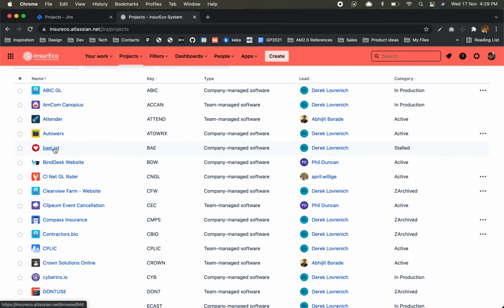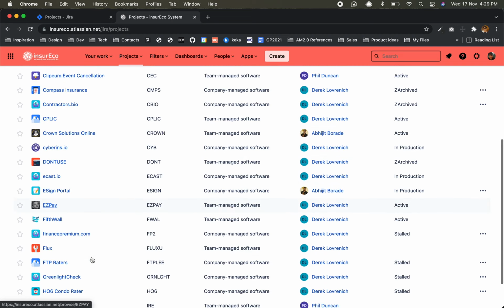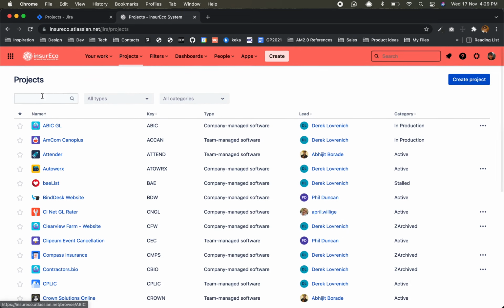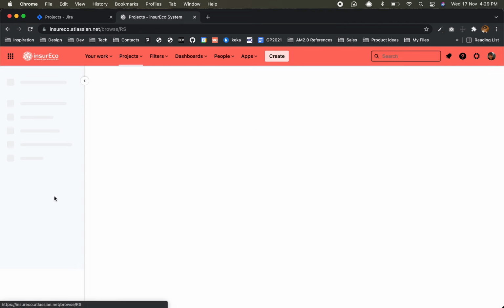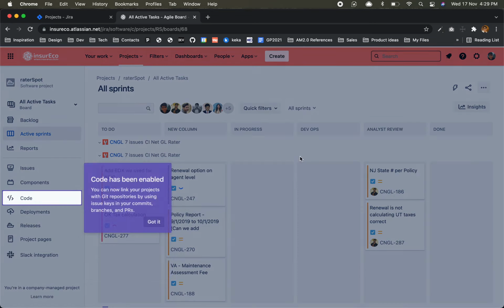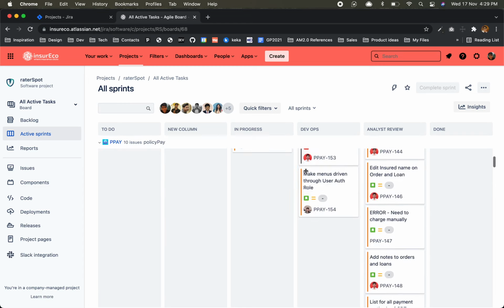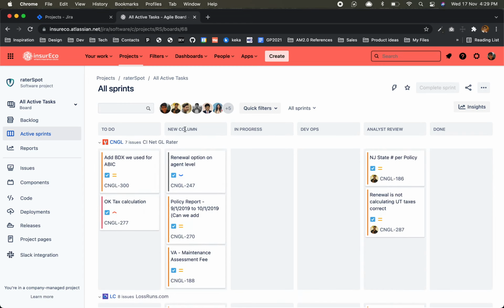This is the project I worked on a long time before. Baylist. It was a dating mobile application, 4 years ago or something. Also, there are many projects on which I have worked for this client. This one, Rater Spot. Do you see? New column. They didn't name it. Okay. In progress, DevOps, analyst done.